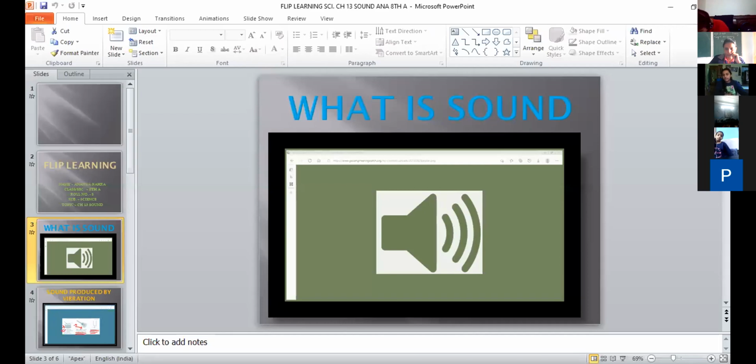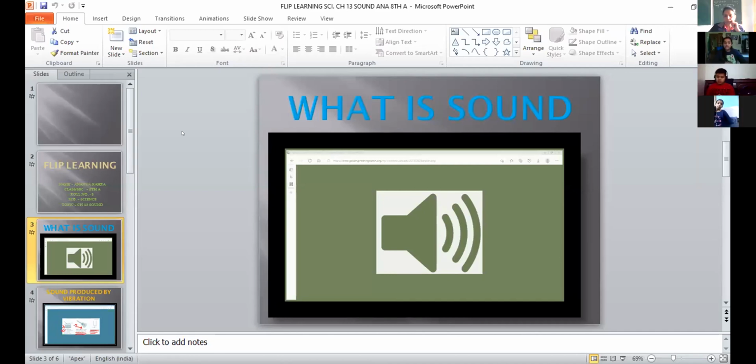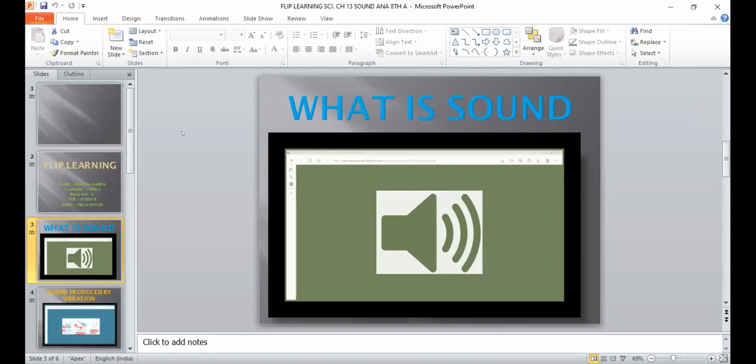What is sound? Sound plays an important role in our lives. It helps us to communicate with one another. We hear a variety of sounds in our surroundings. Like in the music room, we hear different sounds produced by different musical instruments, like flute, tabla, and harmonium.